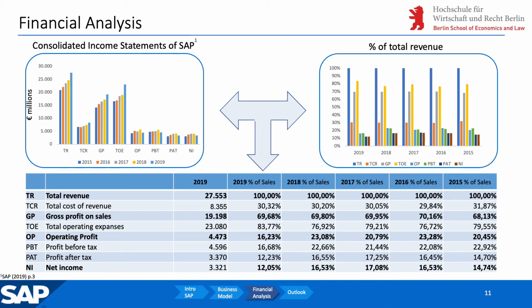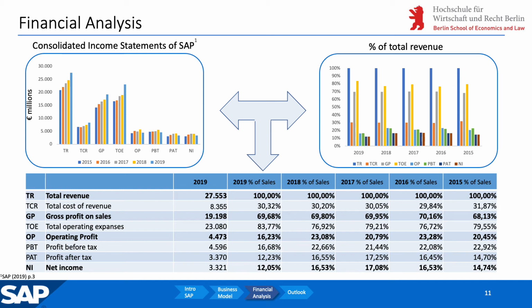You can see here the absolute numbers from 2015 till 2019 in the diagram on the top left. Here you can see that especially over the years, the total revenue, TR, and total operating expenses, TOE, had a significant jump. Percentage-wise, which you can see in the table on the bottom, all statements remain relatively the same over the years.